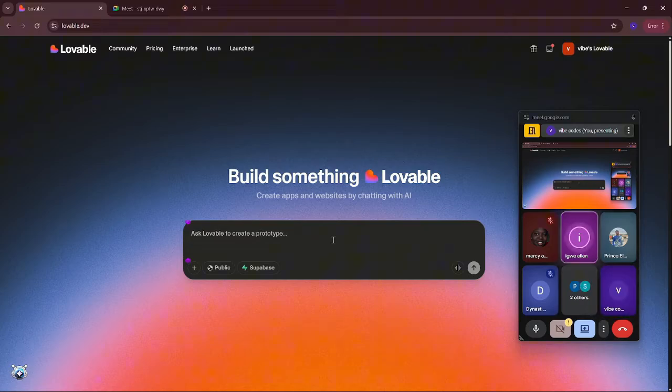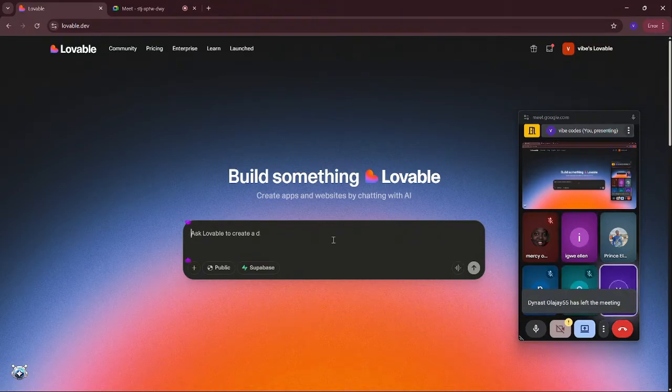Portfolio website, but that doesn't need login. Okay, yeah, portfolio website actually doesn't need login. Okay, yes, but that is fine. Okay, one more.